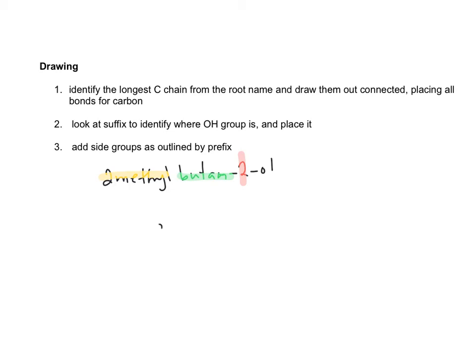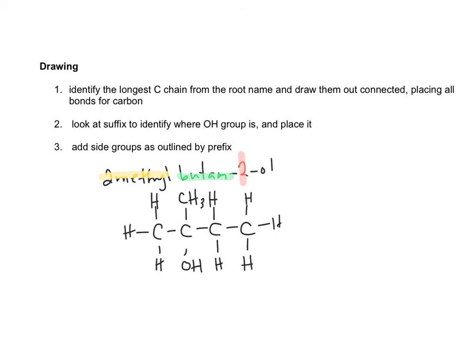So draw out your carbons. But is 4 carbons. Put in your bonds. We've got the alcohol group on carbon number 2, and we also have a methyl group on carbon number 2. So we've just drawn 2-methylbutan-2-ol, or 2-methyl-2-butanol.